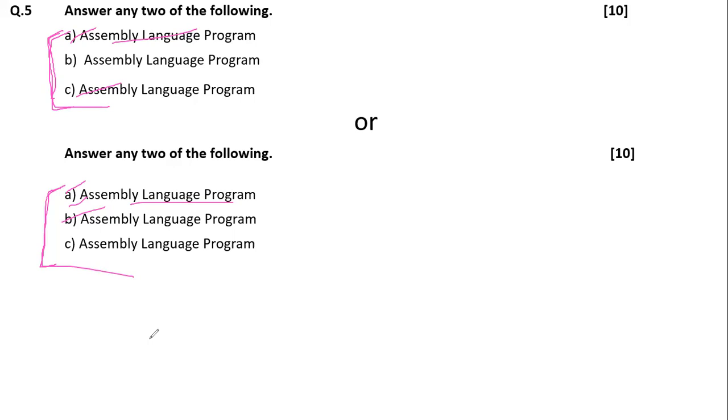Say transfer of a block. You have 3 questions related to transfer of a block: transfer of a block, transfer in reverse, and exchange of 2 numbers. So what variation can they add? You have to transfer 5 numbers with 2's complement of each number. While transferring those 5 numbers, you have to do 2's complement of each number and transfer. So this type of variation they can give.